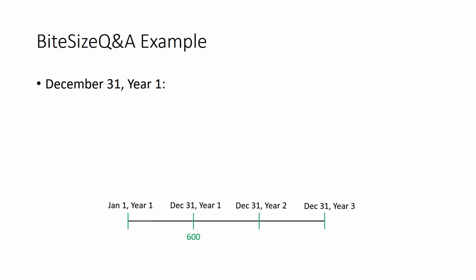Now we can move down our timeline and think about what happens on December 31st, year 1. On this date, the firm has to pay $600 to its bondholders, so they're making the coupon payment of $600. That means their cash is going to go down by $600. Then the question is, well, what's the corresponding debit side?